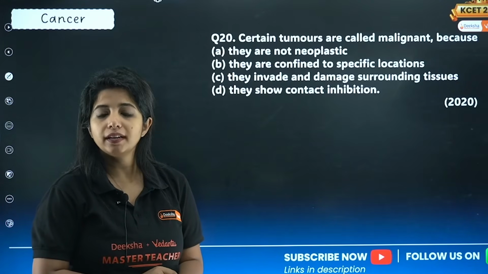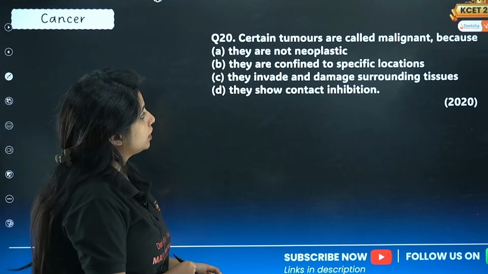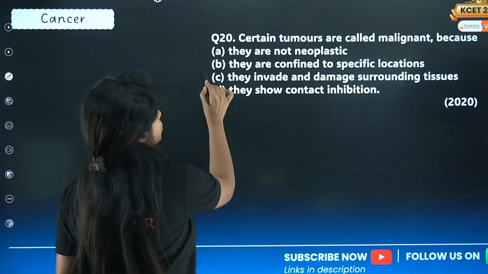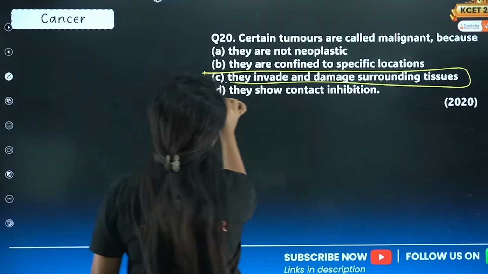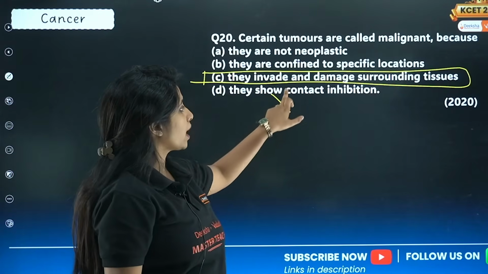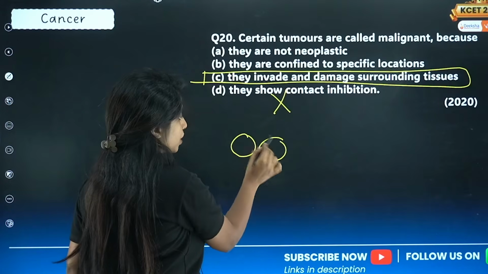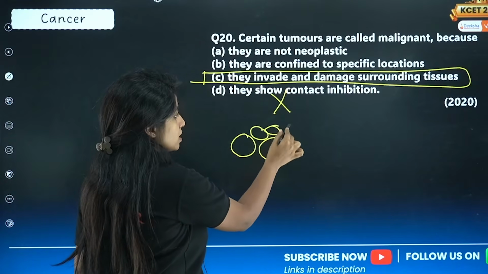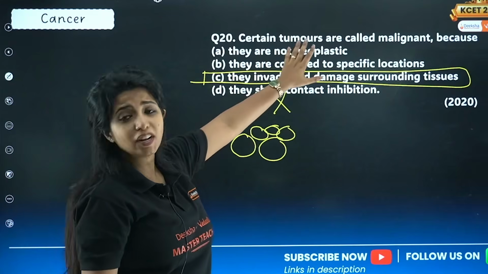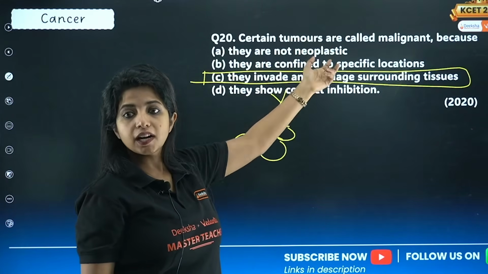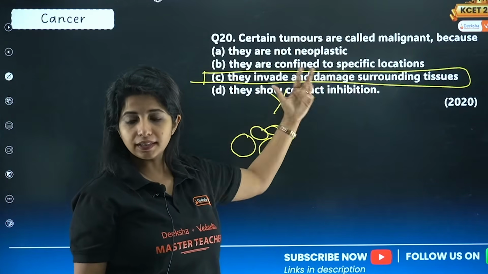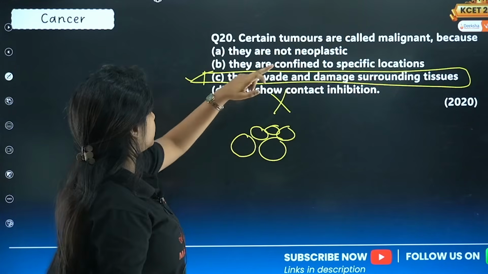Certain tumors are called malignant because they are confined. They invade and damage the surrounding tissue, my dear children. Just everything is wrong. They do not show contact inhibition. Contact inhibition means that when cells come close together, they stop dividing. But in the case of cancer cells, they keep on dividing. They are not neoplastic, they are. They are confined to a specific location, they are not. So you get it? All the statements are wrong except this one.